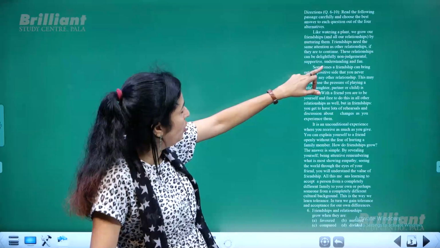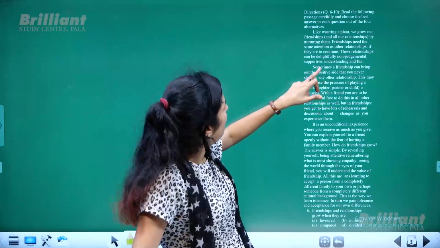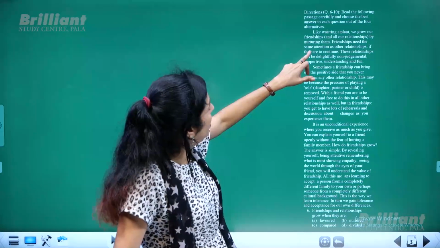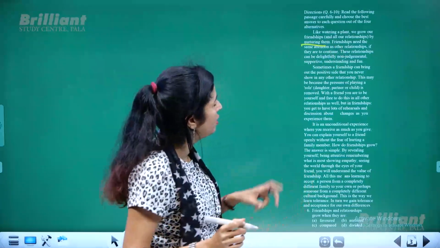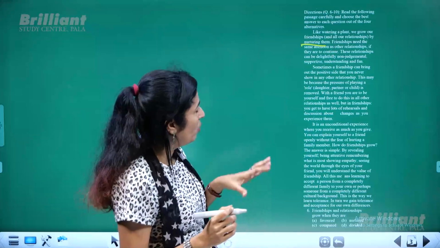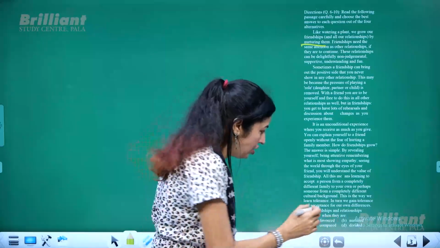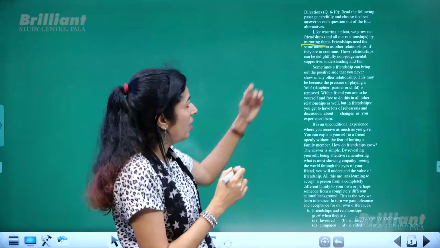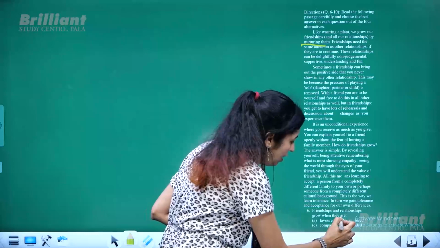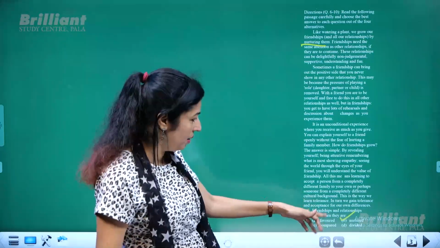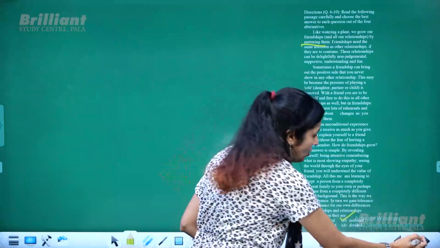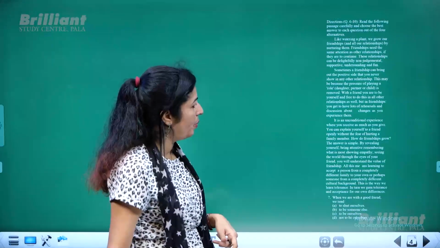If they are to continue, these relationships can be helped by nurturing them. All right, so the ing form of the word is given, the same word, nurtured. So just like relationship, friendship also should be nurtured. Okay, should be taken care of. That is the meaning of the word nurtured. So that is the first question.